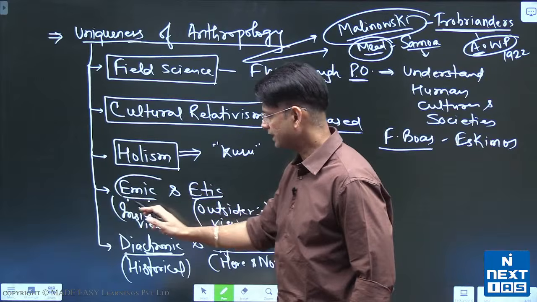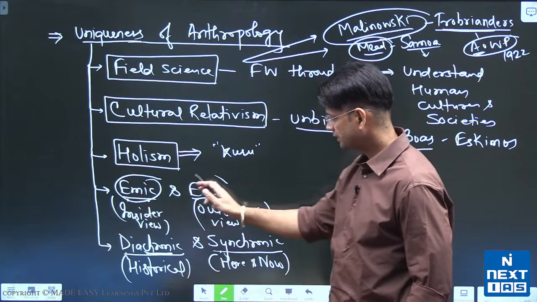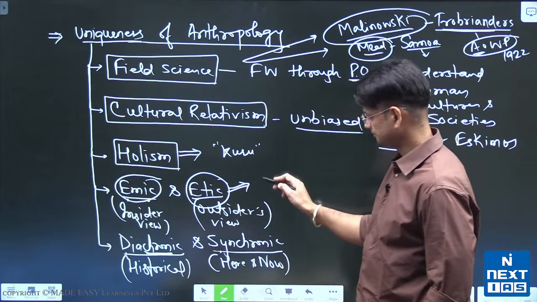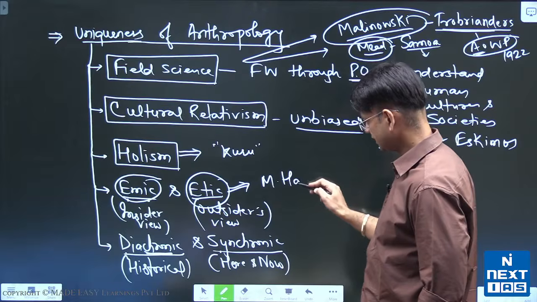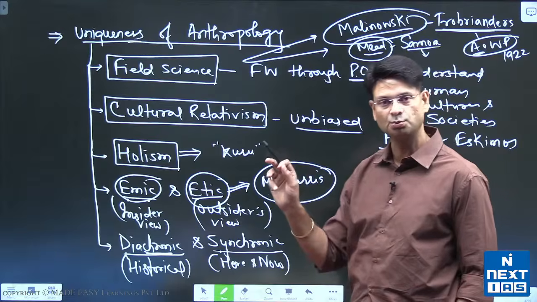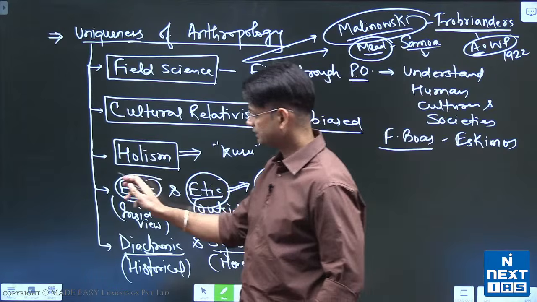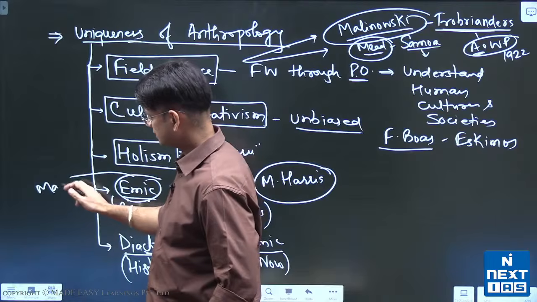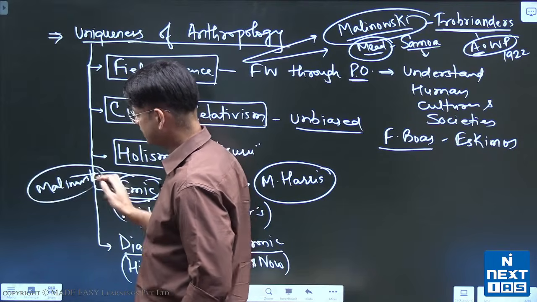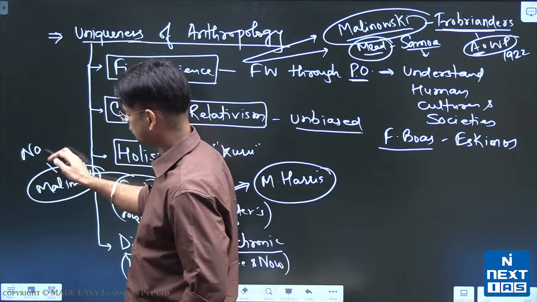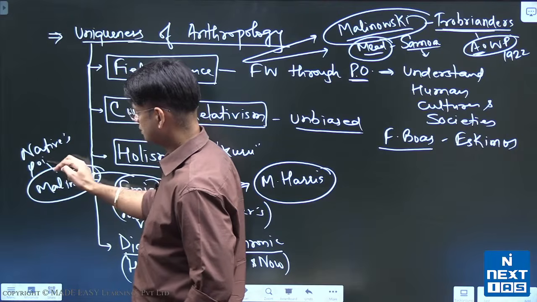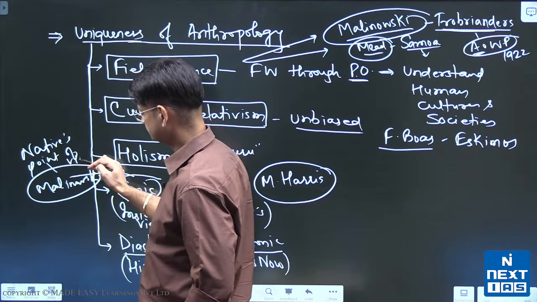When you talk about emic and etic, okay, so Marvin Harris emphasized etic study, right? I won't be able to explain it today because you require understanding about Marvin Harris, right? And Malinowski emphasized the emic perspective, or sometimes he used the words natives' point of view. That means the point of view of the people who live there, natives' point of view.